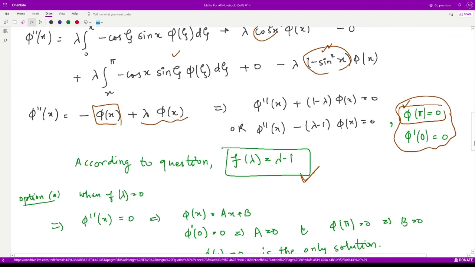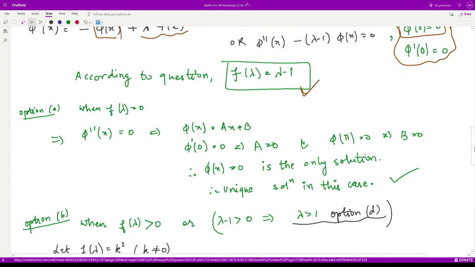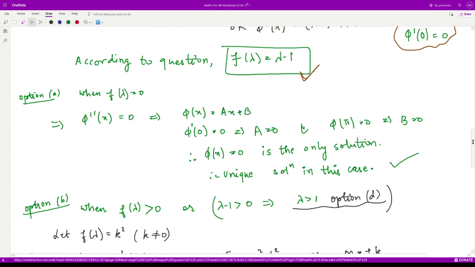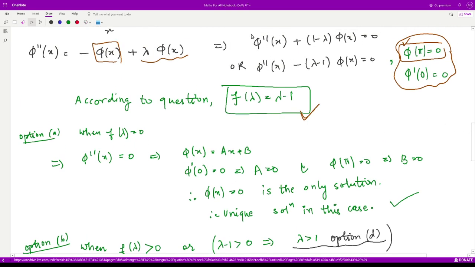First case is when we have f of lambda equal to 0. When I put this in the given differential equation, it would be phi double dash x is equal to 0. So we can integrate it twice. It would be ax plus b, and its derivative, phi dash of x, would simply be a.